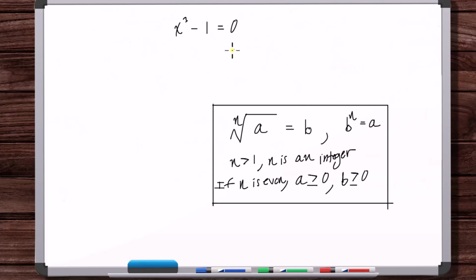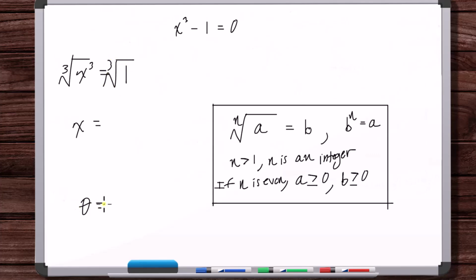Now, we mentioned though that you do have radicals in the sense that if we were solving this for all possible solutions, we added 1 to both sides and took the cube root of both sides. Well, yes, we have a principal cube root here of 1, but in this sense, we're actually asking the question, what are all numbers that when you cube them you get 1? All numbers. So we're not really looking at this as an actual principal cube root.